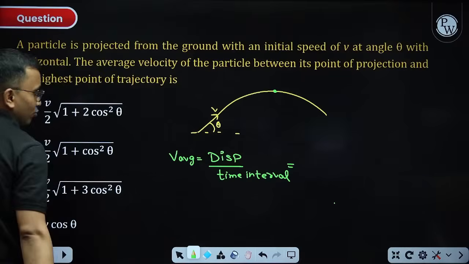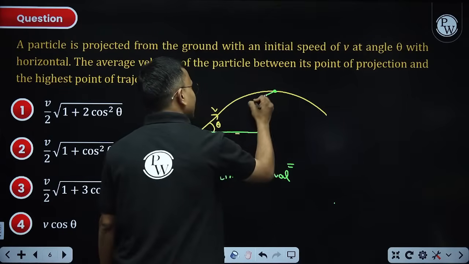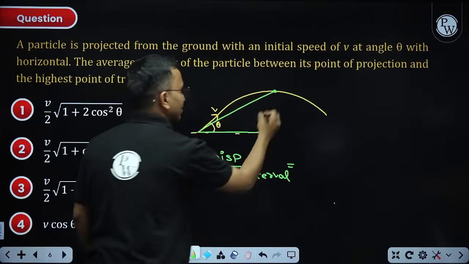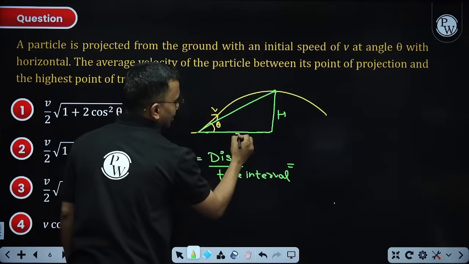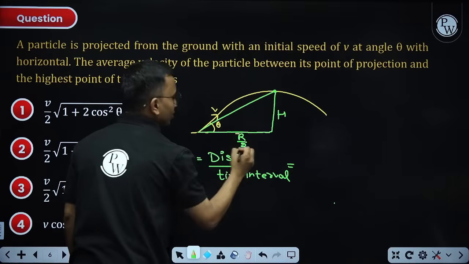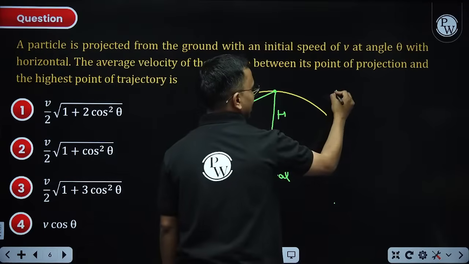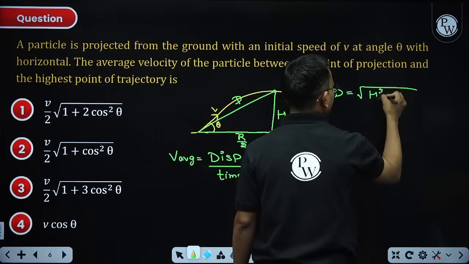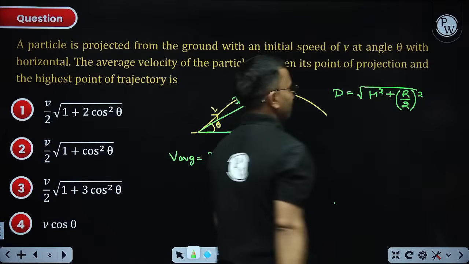Coming back to my question. So what is the displacement? Displacement is the distance between point of projection and highest point. This is the maximum height and this is half of range. If I say this displacement is d, d is the hypotenuse, so d equals root of h square plus R by 2 whole square.